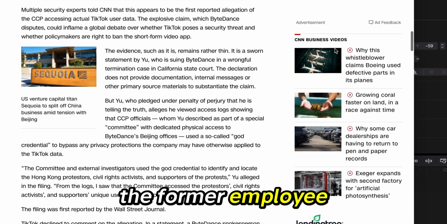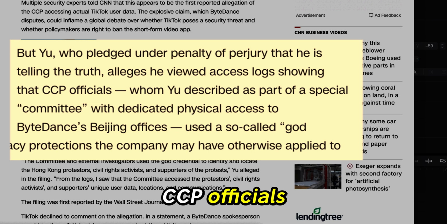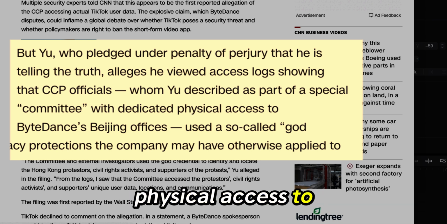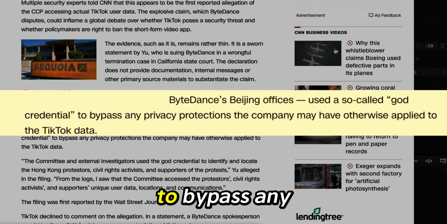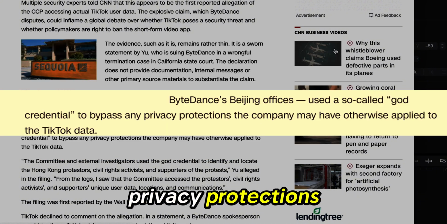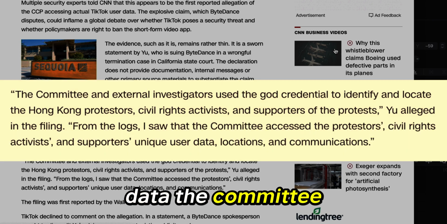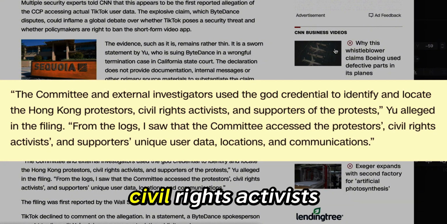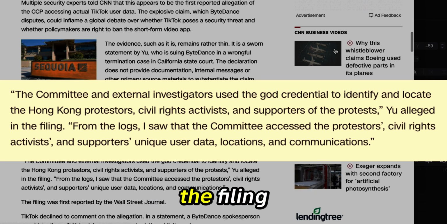The former employee alleges he viewed access logs showing that CCP officials, whom he described as part of a special committee with dedicated physical access to ByteDance's Beijing offices, used a so-called God credential to bypass any privacy protections the company may have otherwise applied to the TikTok data. The committee and external investigators used the God credential to identify and locate the Hong Kong protesters, civil rights activists, and supporters of the protests, he alleged in the filing.